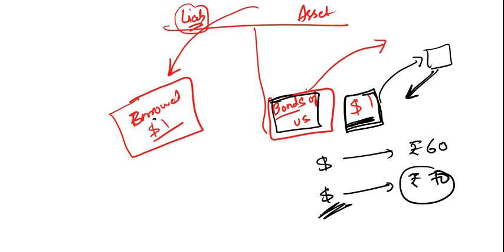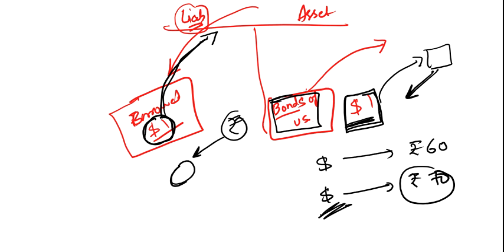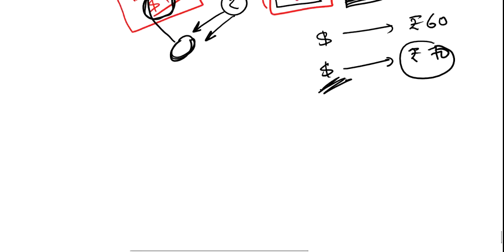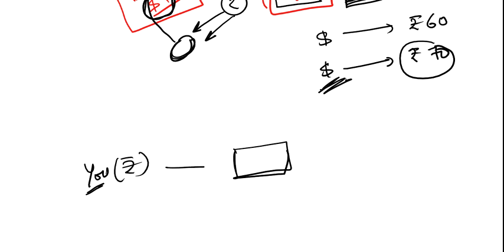Now suppose you have borrowed $1, and you have to give $1. You have rupees in your hand, so you will go to the exchange first, give rupees, they will give you dollars, and this dollar you will give to the USA. Understand again, this is you, you have rupees in your pocket, you will visit an exchange office, give rupees, they will give you dollars, and that dollar you will give to the US person from whom you have borrowed your $1.